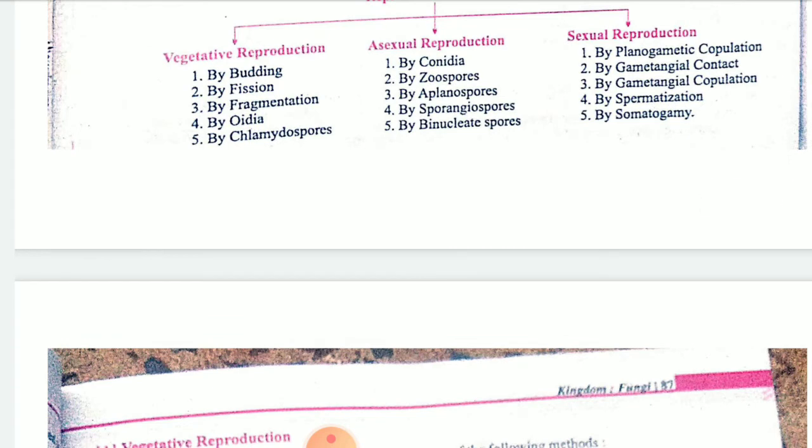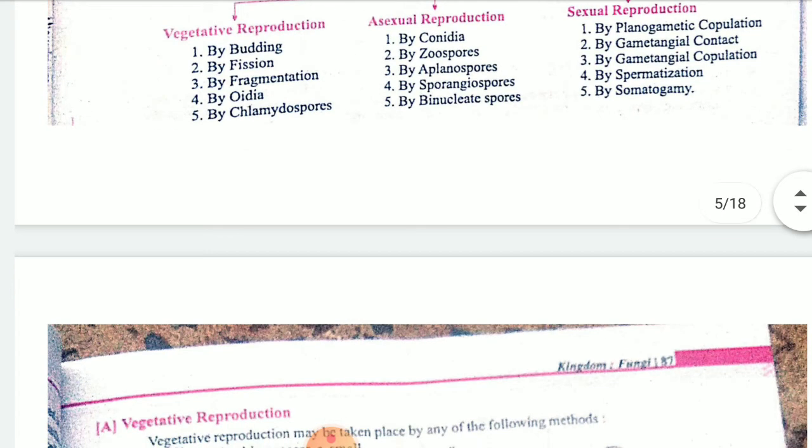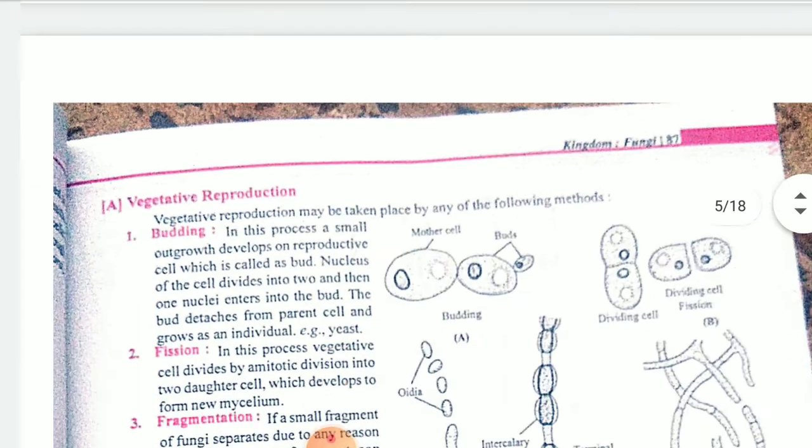That is, one cell will divide into two. By fragmentation, one long hypha will be split into multiple pieces, and that is known as fragmentation. Oidia and chlamydospore. Oidia, we had studied conidiophore, so many spores will be there, bursting will take place and the spores will burst here and there, and that will show the oidia. Oidia are actually drop-like structures. Then chlamydospores, that one is a drop-like structure.